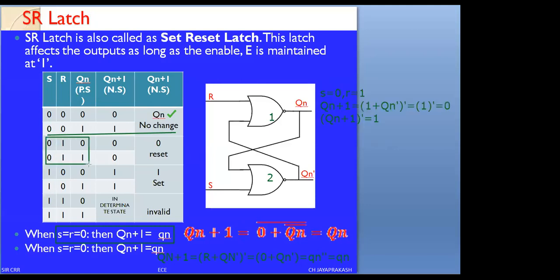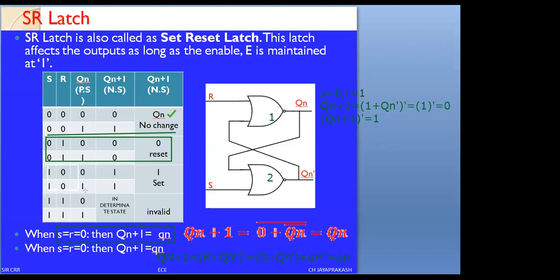When S is 0 and R equals 1, whether the present state is 0 or 1, the output resets to 0. Therefore, I am writing the value of the output as 0. Okay. Similarly, we are taking the third condition, and now we are going to check this condition.